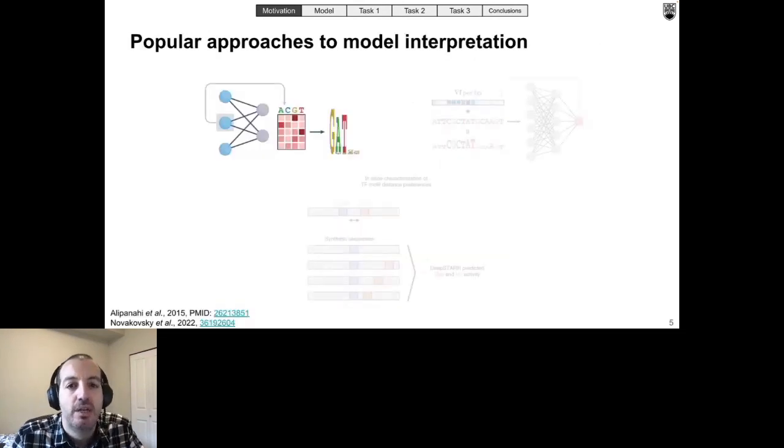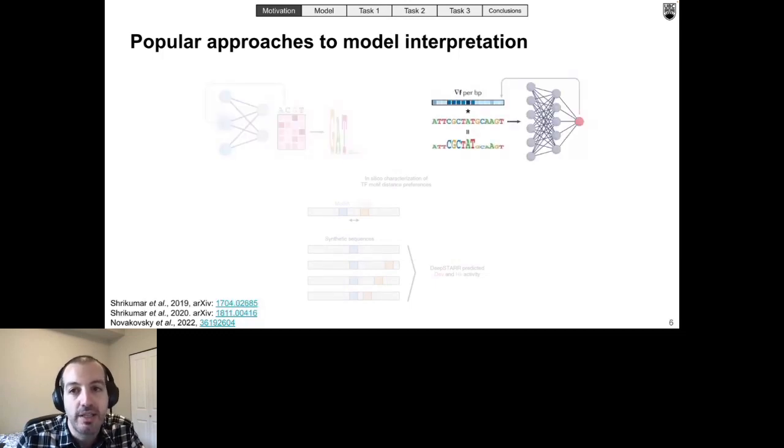In genomics, where the input data to deep learning models are typically DNA sequences, there are many different approaches to interpret the model. For instance, we can interrogate the model to find out which DNA motif a particular node in the network has learned, or what is the importance of each nucleotide in each input sequence according to the gradient of the model.